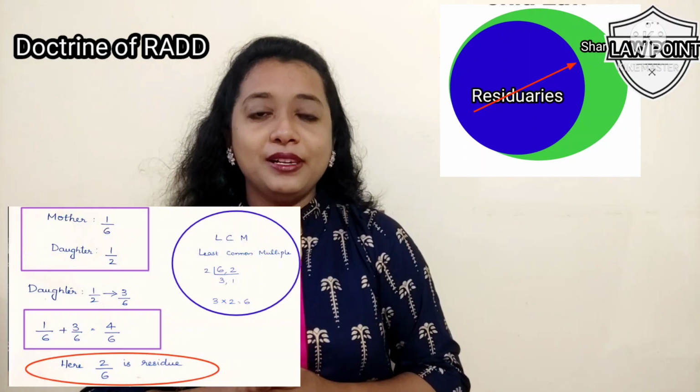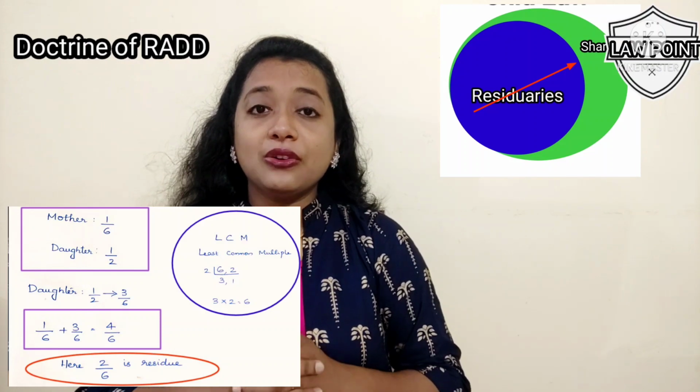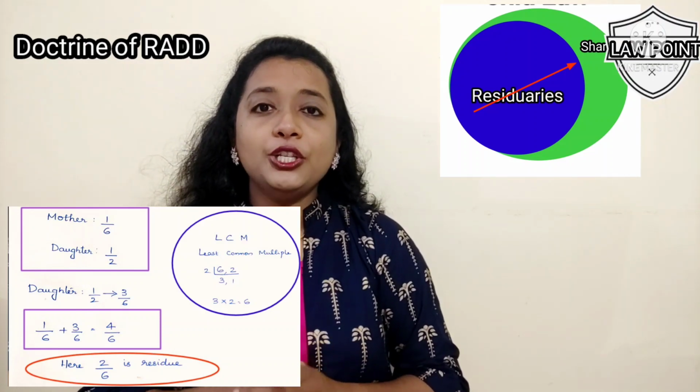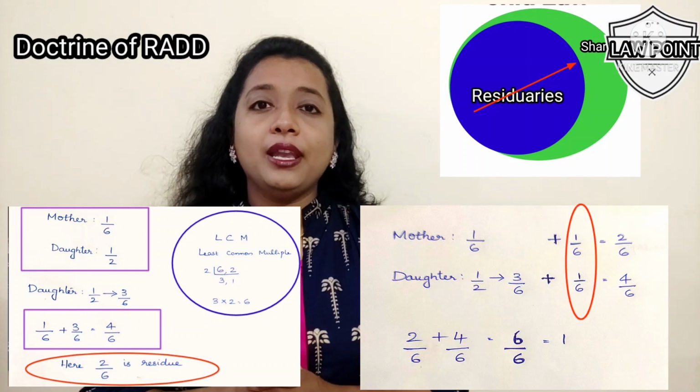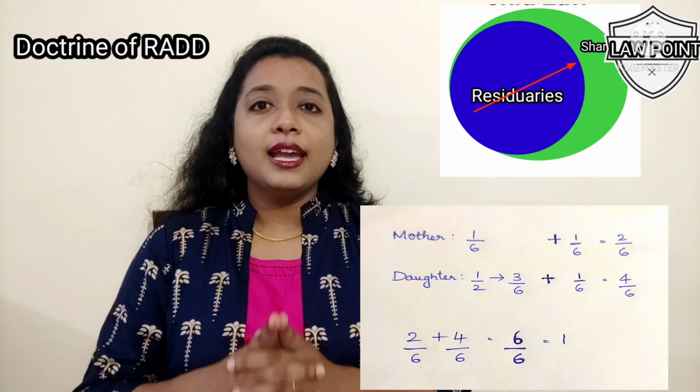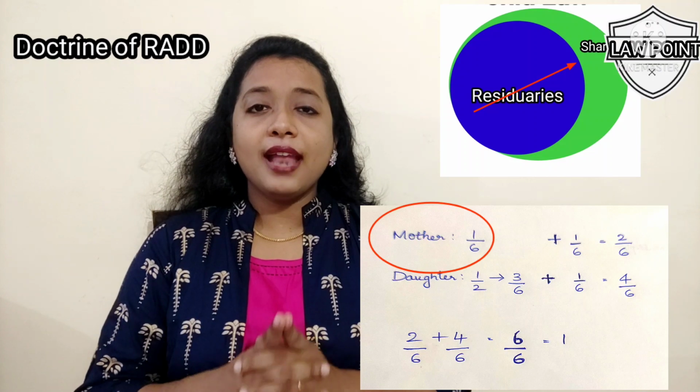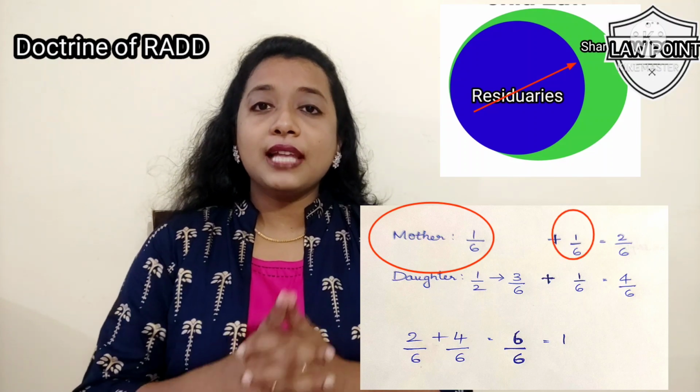Coming to our example, the 2/6 share, that was the residue that would go to residuaries, is now going to be shared equally between mother and daughter, who are the sharers. In this case, mother was getting earlier 1/6 share and now she gets 1/6 extra.